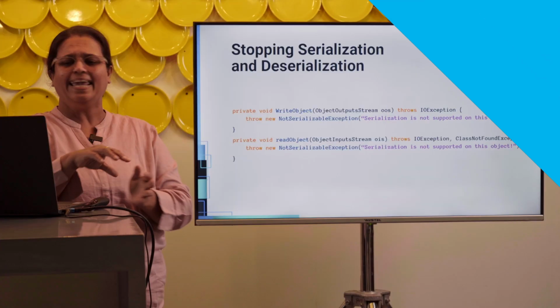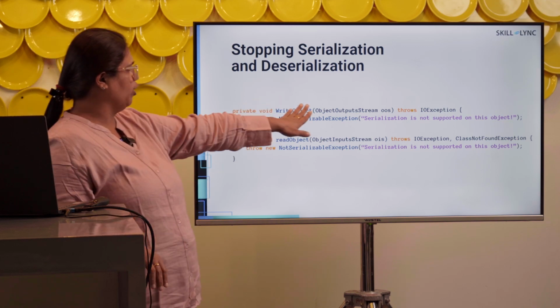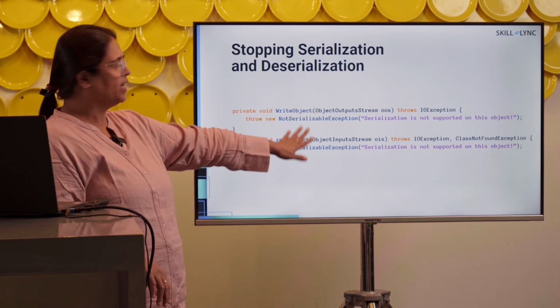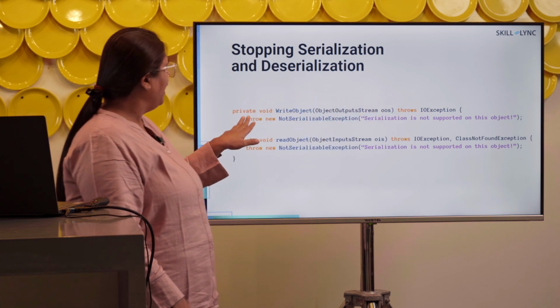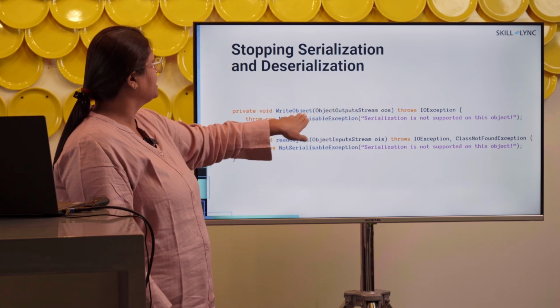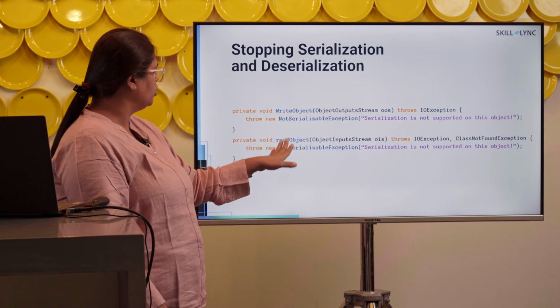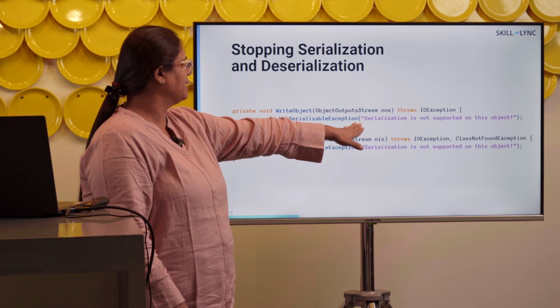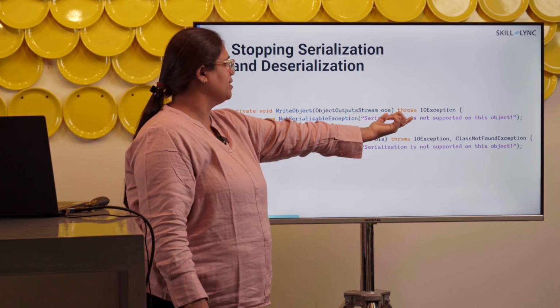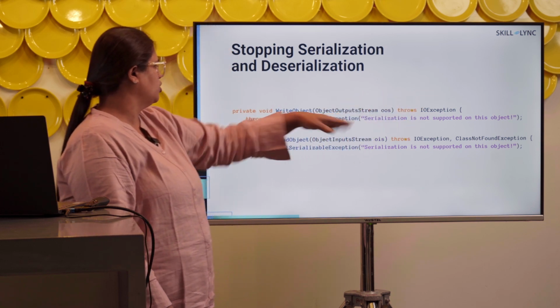Here we are already aware of these two methods, writeObject and readObject. We can make these two methods throw an IOException and throw NotSerializableException in both places. While writing and reading, it says NotSerializableException, and you can put the message "serialization not supported on this object".